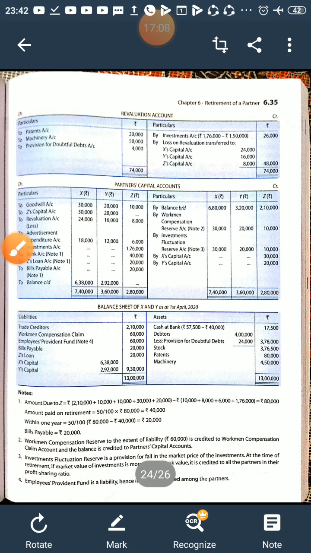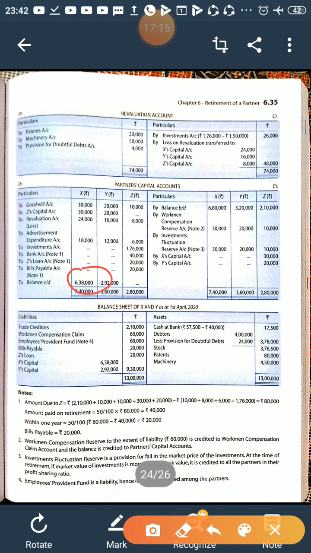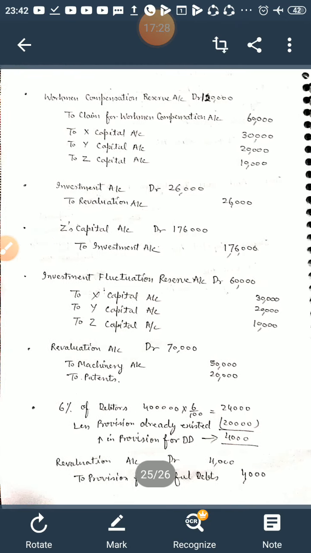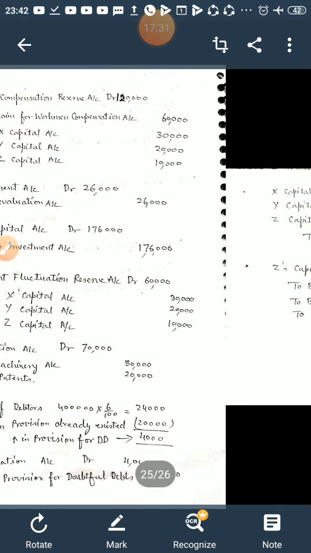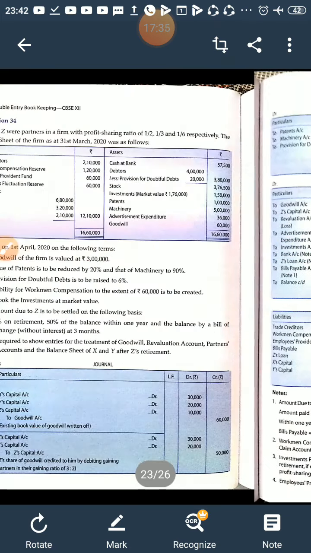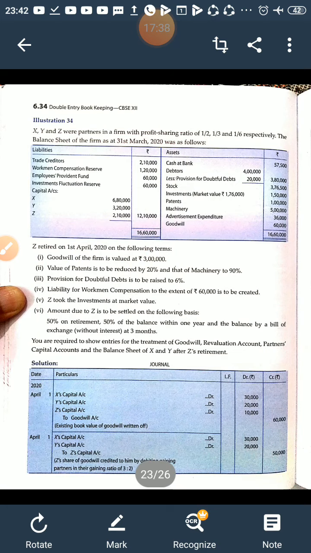After that you make the balance of X and Y, and the balance is 6,38,000 for X and 2,92,000 for Y. That will be shown in the balance sheet and you will make a total. So that's all for the day. I have given one question of the same type, and you will solve it. It's a comprehensive question. Note it down in your class notes. It's a very good question for revision purposes also.